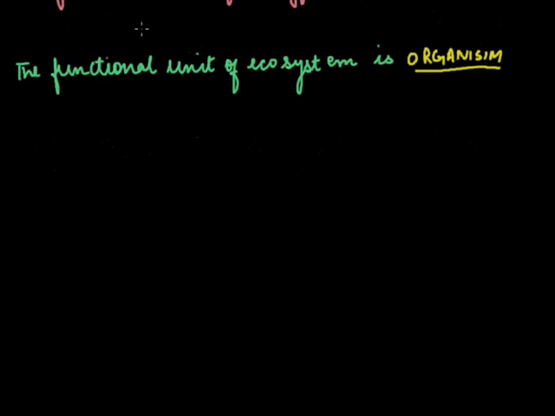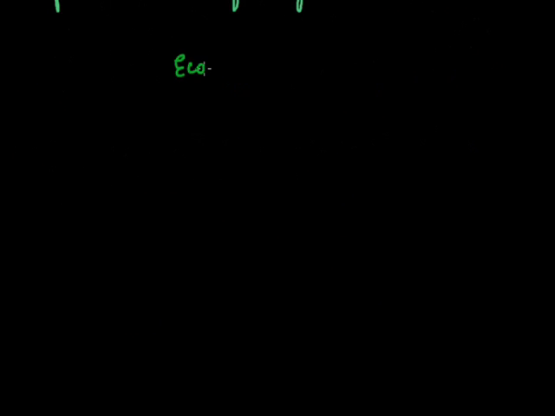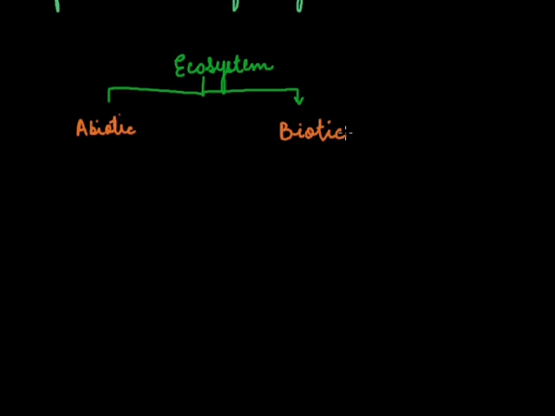Now coming on to the parts of ecosystem. Ecosystem is divided into two broad categories, the abiotic factors and the biotic factors. The abiotic factors include all non-living things, whereas biotic factors comprise all living things.